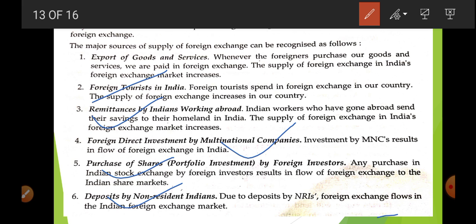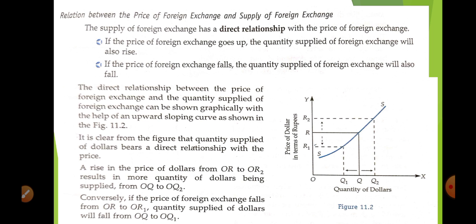Now, deposits by non-resident Indians. You know, many Indians are now living outside the country. Why? Because in a developed country they get more salary compared to India. So obviously they are not going to spend all their money, they are going to save it. Their savings are in dollars, so they are going to deposit dollars. In this way this becomes another source of getting foreign currency: deposits of non-resident Indians.